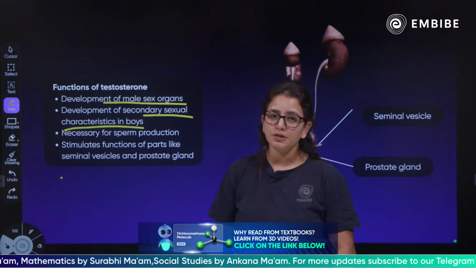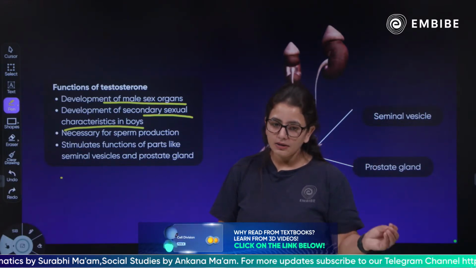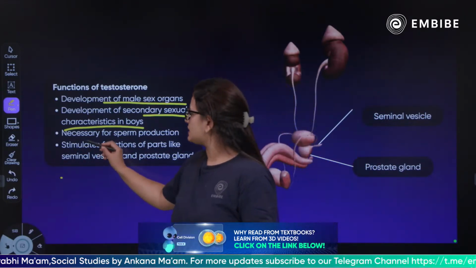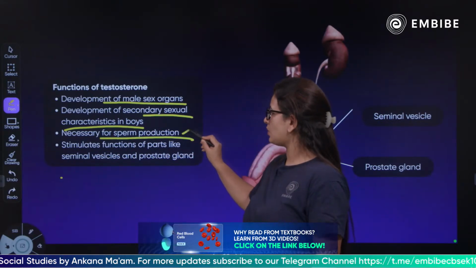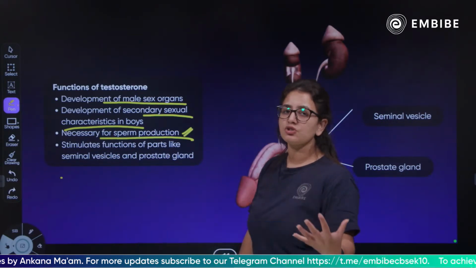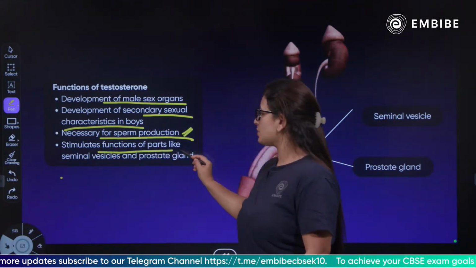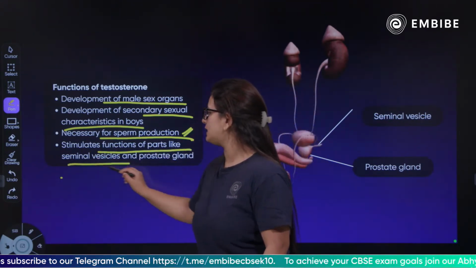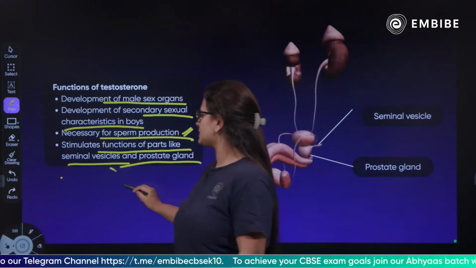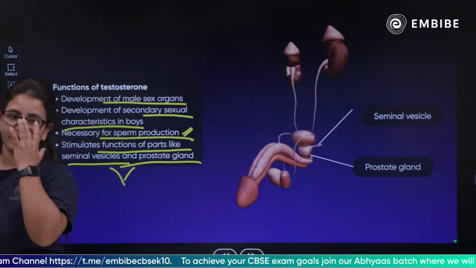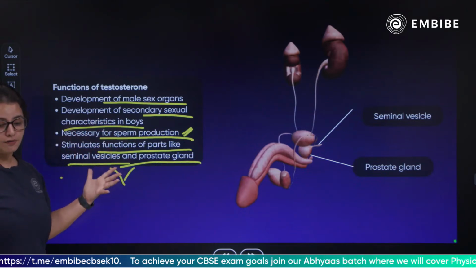How do organisms reproduce is a chapter in your syllabus. It is necessary for sperm production, for the male gamete formation, testosterone is very important. Next, it stimulates the function of parts like the seminal vesicles and the prostate gland, which mix the nutrients in the male gametes. So these are the functions of the testosterone.